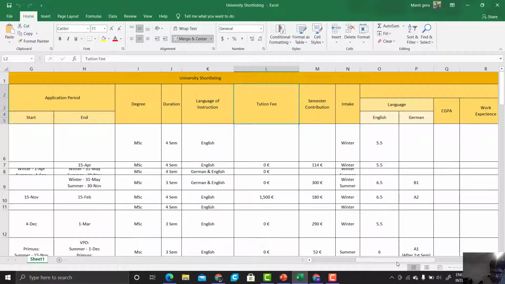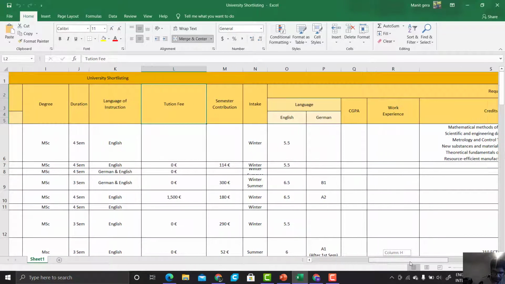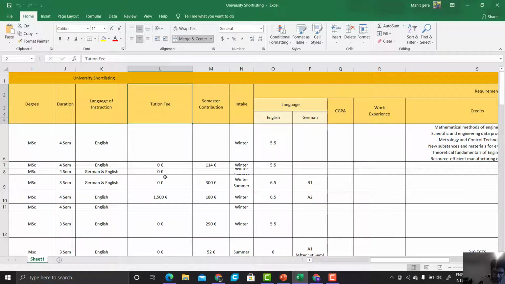Then the tuition fee: what is the tuition fee going to be? Is it under your budget or not? It will help you know that. After that, the semester contribution fee, and for the course you have shortlisted, the intake of that course: winter intake, summer intake or both.